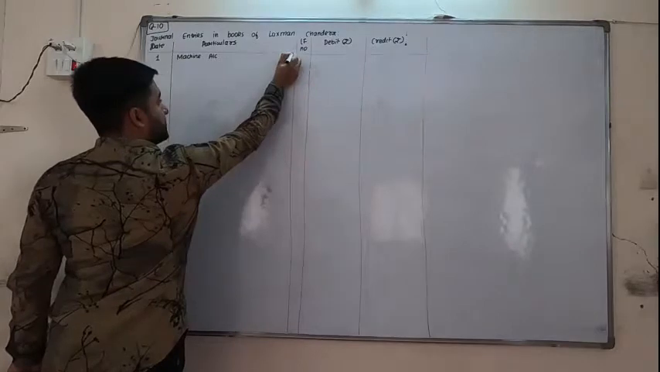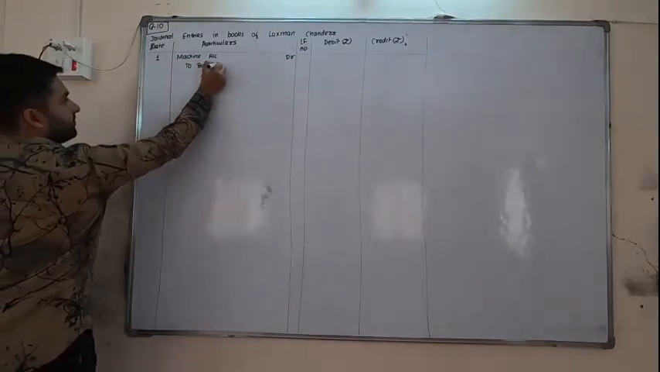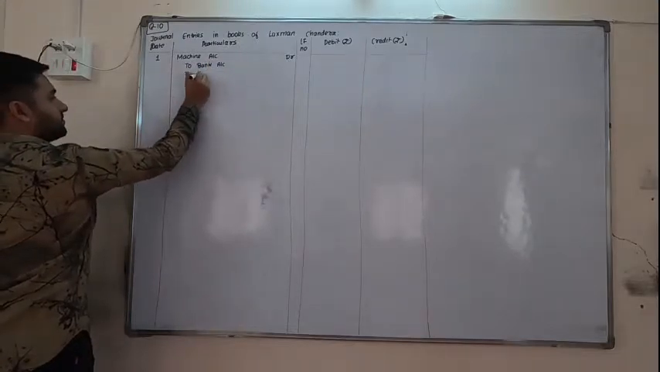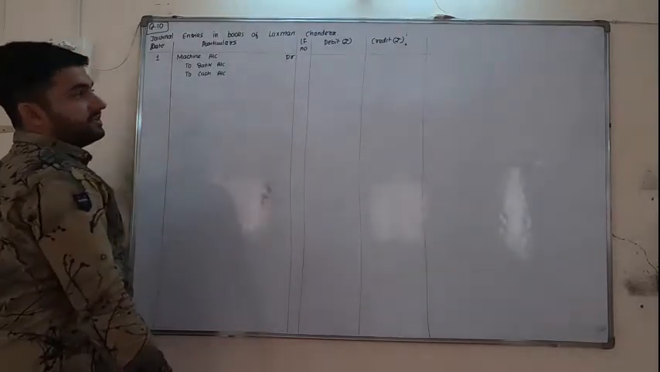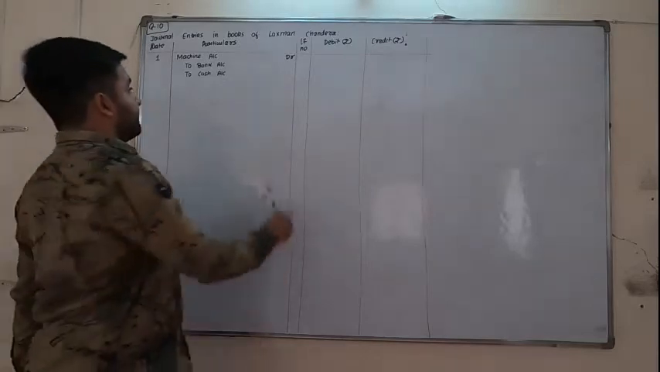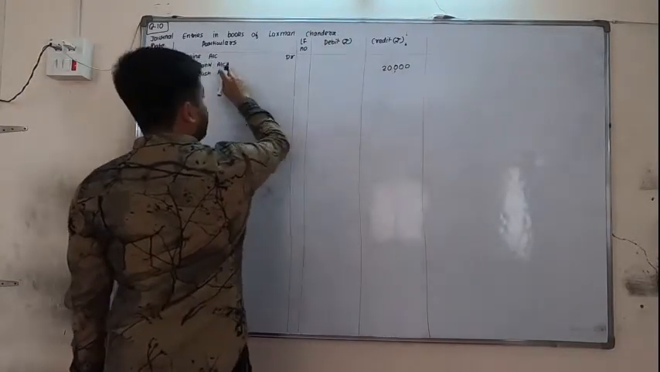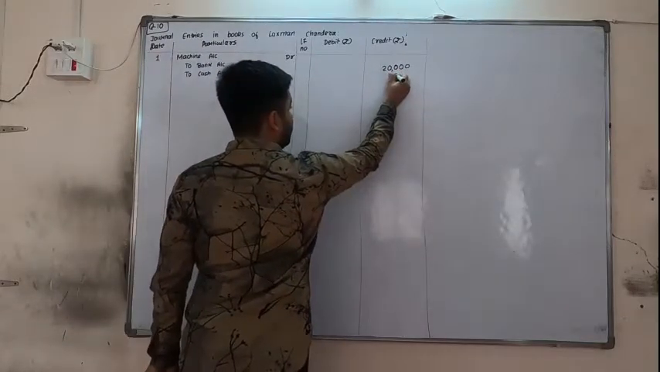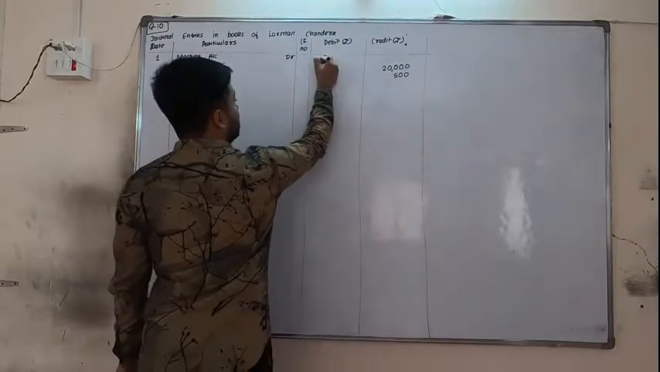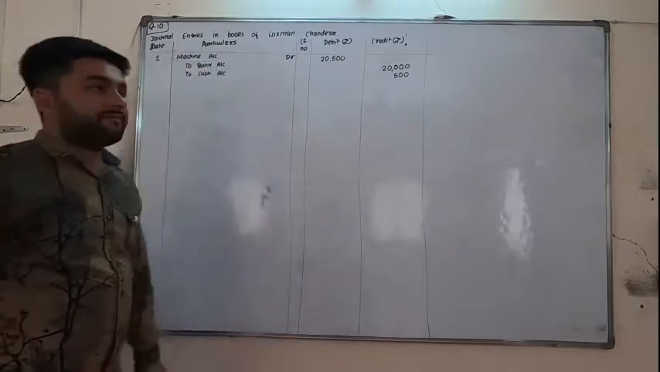Machine account debit to bank account, to cash account. Now the machinery account will be debited with the total amount. So first of all, on the bank account's credit side we will write 20,000. In the line of cash account, credit side, we will write 500. We will add both the amounts and debit the machinery account with 20,500.